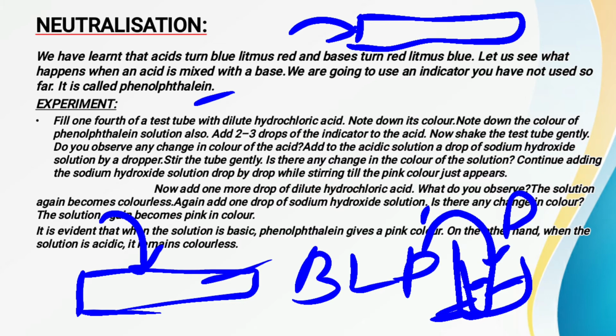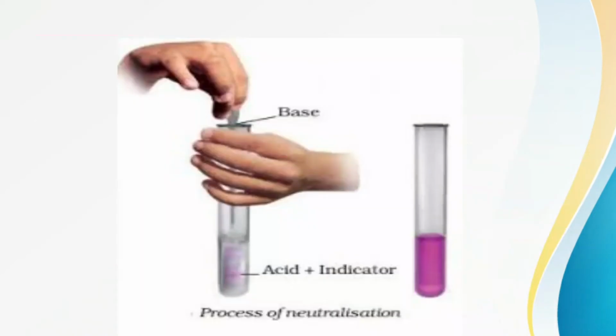And again, what happened? When we change that basic solution into the acidic medium, it changes its color from dark pink to colorless. Fine. So what do we get to know? We get to know that when we add the phenolphthalein indicator to the basic solution, it gives a pink color, and when we add it to the acidic solution, it remains as it is.